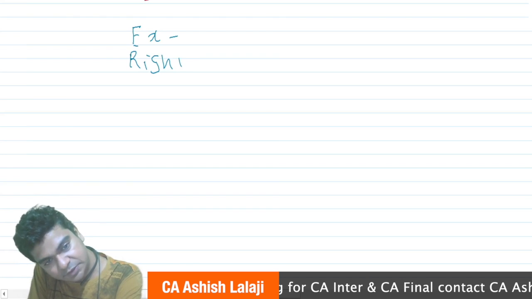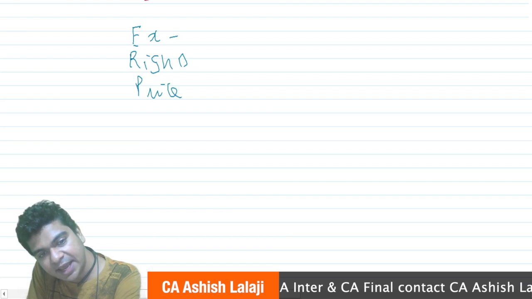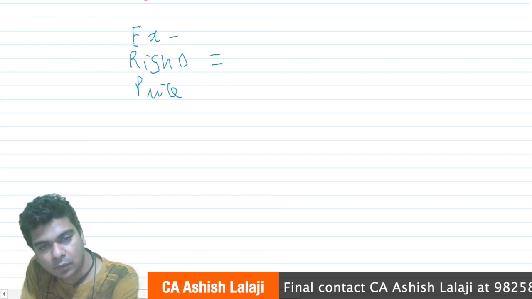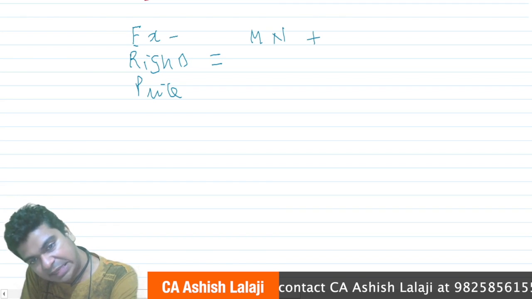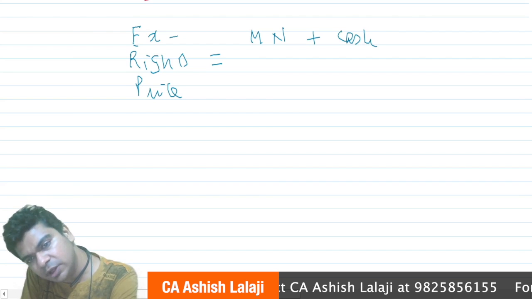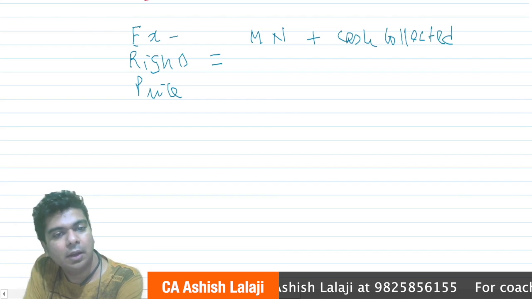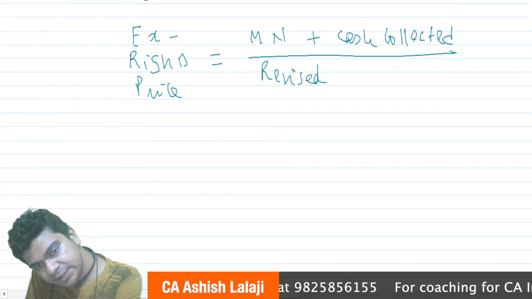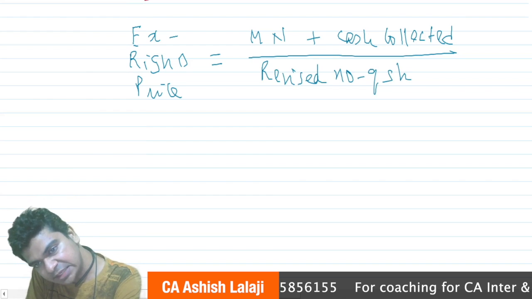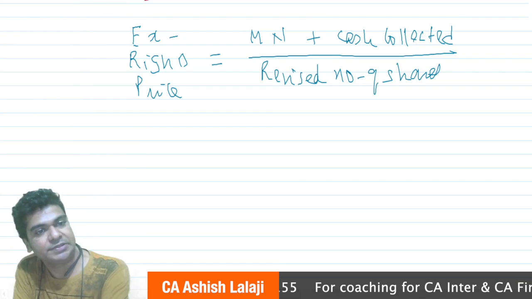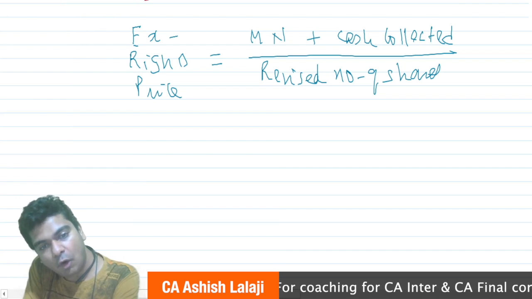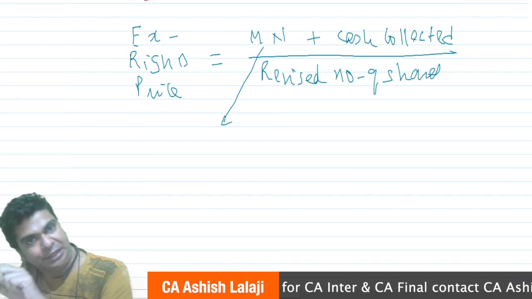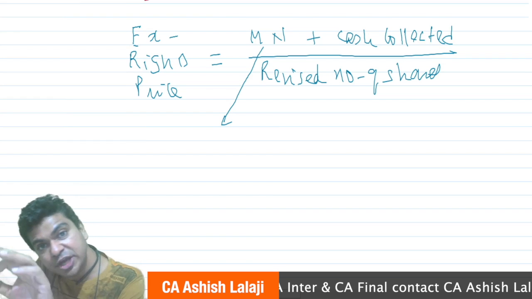Ex-rights price, the theoretical framework that we have is that the ex-rights price will be equal to MN plus cash collected, and then I'll explain to you the rationale of the entire formula. MN plus cash collected divided by revised number of shares, right? This is how I'll work out the ex-rights price. Understand the logic of it. M into N. M is the market price right now. N is the number of shares right now.